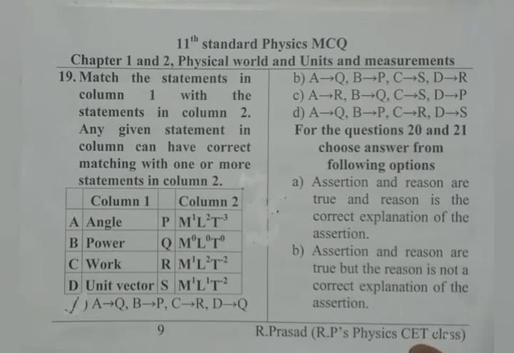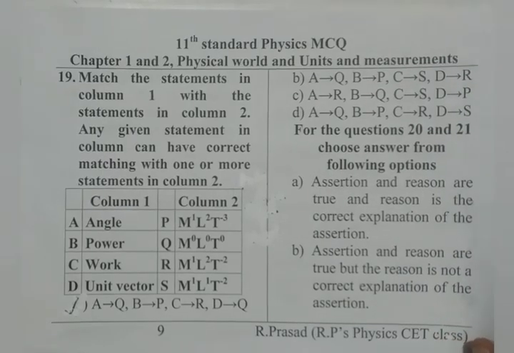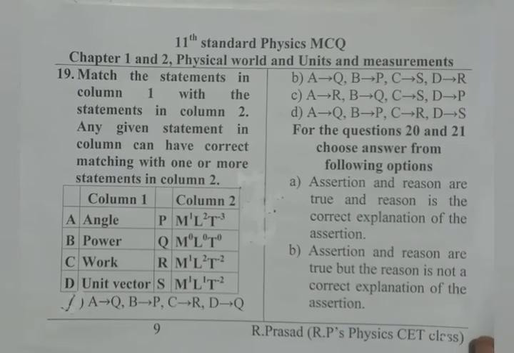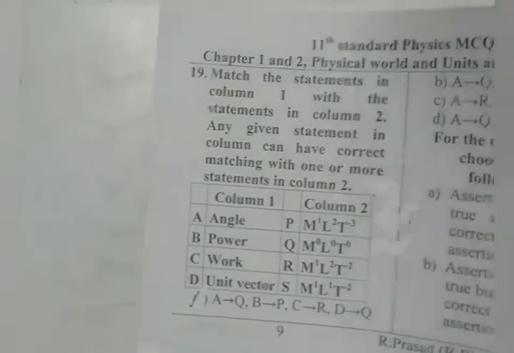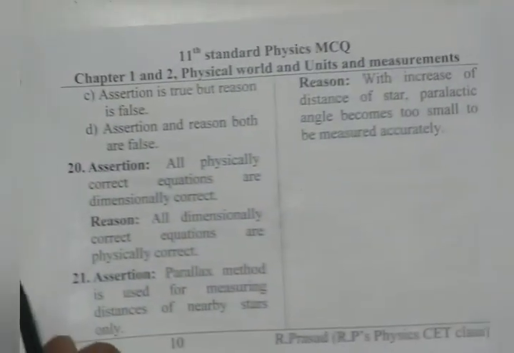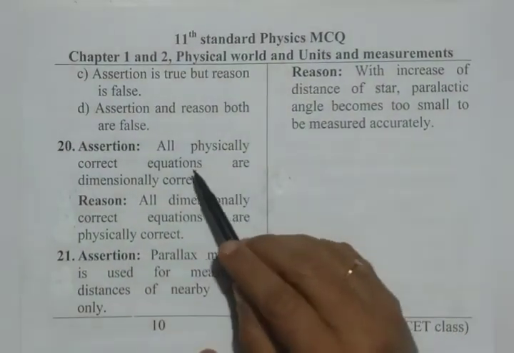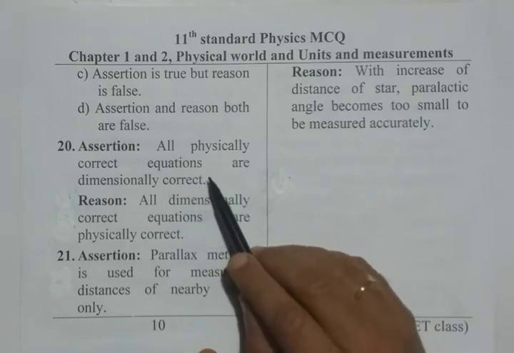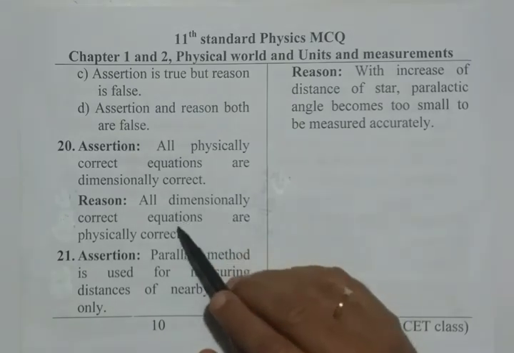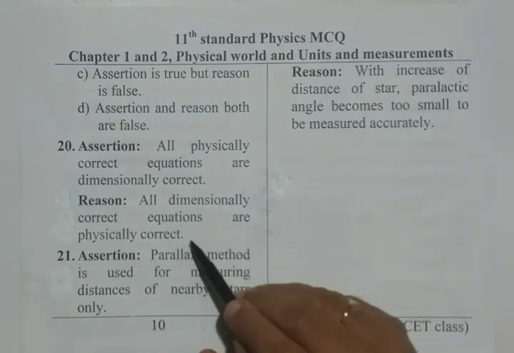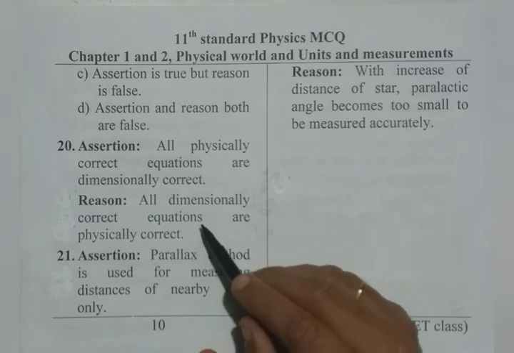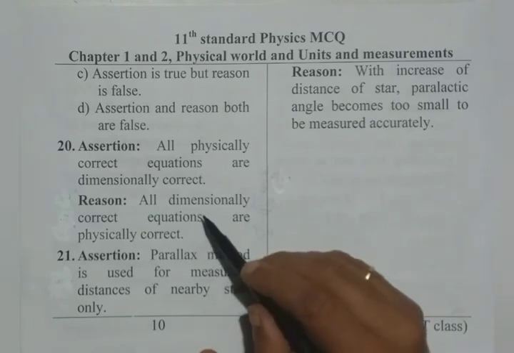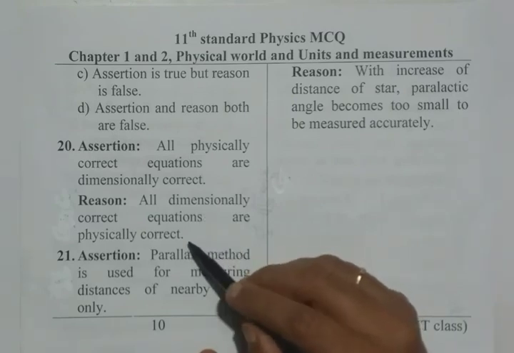Now, for questions 20 and 21, these are reason and assertion type questions. Assertion, a statement, and a reason is given. We have to choose the proper thing. We read. All physically correct equations are dimensionally correct. That is true. Physical equation must be dimensionally correct. All dimensionally correct equations are physically correct. Need not be. There may be a dimensional correctness, but physically they need not be.